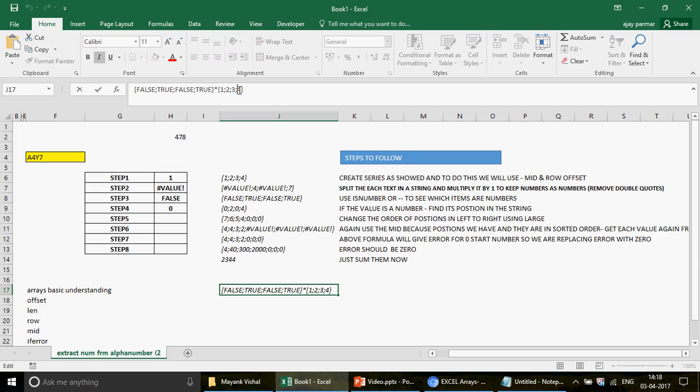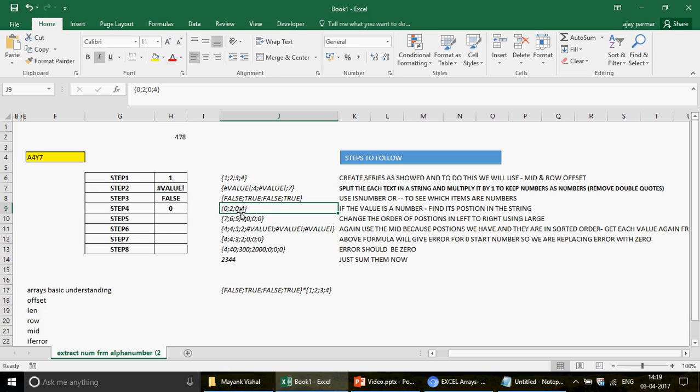So basically the adjacent, and the same index of the different arrays will be multiplied with each other. As I said, false is always a 0 in Excel. So whenever you multiply false with any number, it will give you 0, and finally the output would look like this, right? Which makes sense because 2 is going to be multiplied with the 2. So finally now you're able to find out the position, which is, I can see that on the second and the fourth index of the position I have my numbers, right?